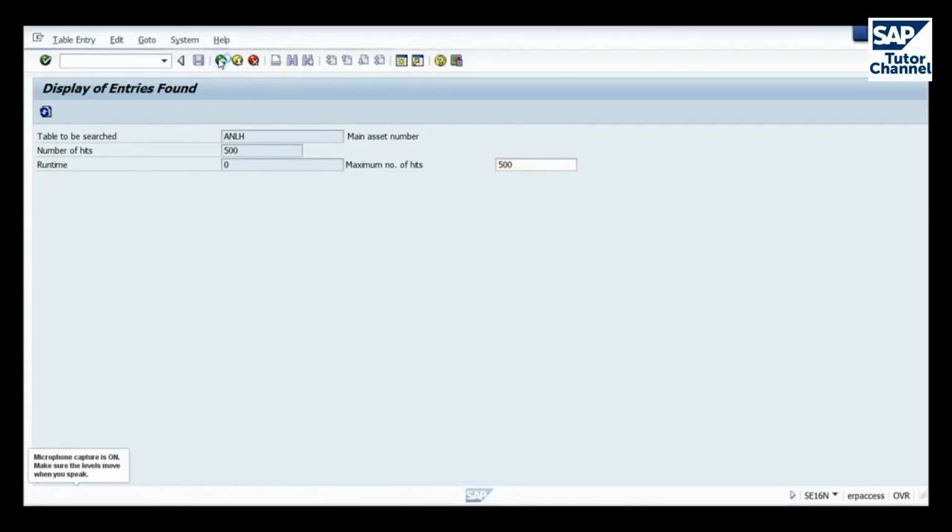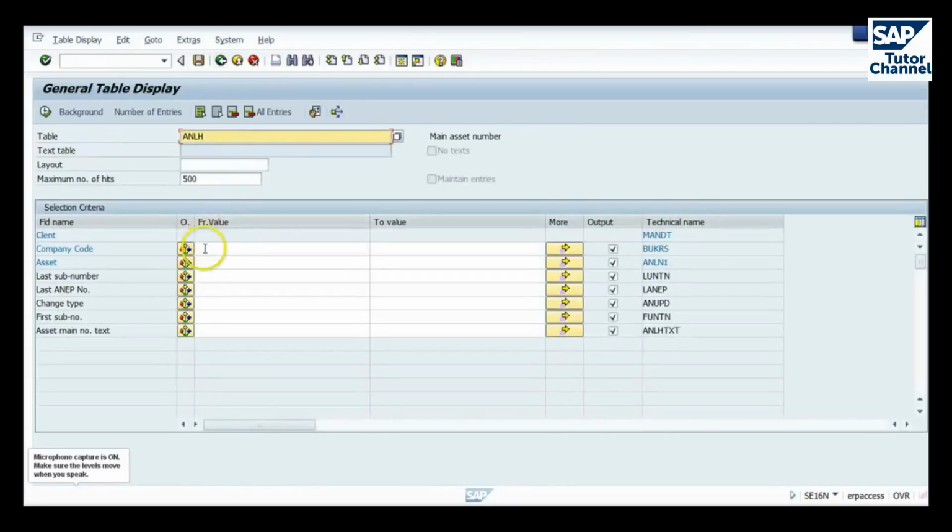Go back here. Now I could have restricted that to a company code because I've taken all company codes in this query, but that's the difference. So you can see that a structure is not viewed in this transaction because there is no table underneath it.